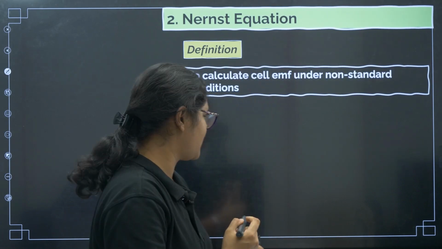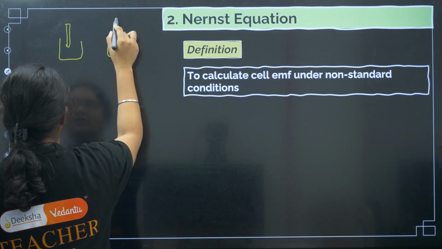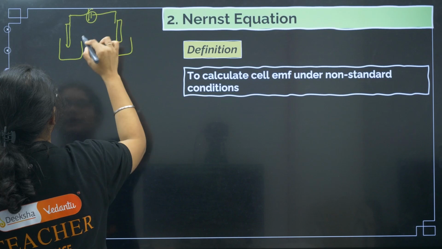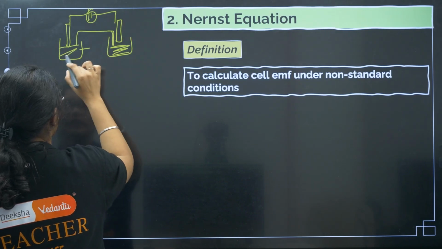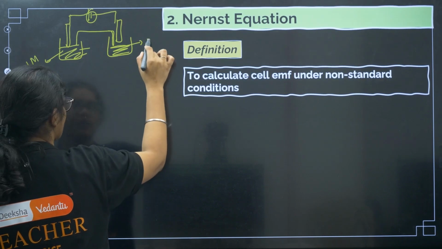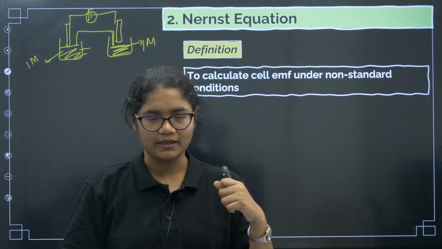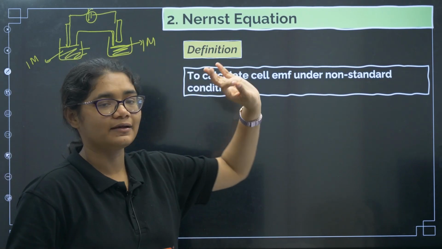You remember we were having these 2 containers, and we were having an electrode, and then we were connecting it, we had a salt bridge, right? And here I was having electrolyte. So if these electrolytes are 1 molar, then we call it standard conditions. But if they are not 1 molar, they are having different concentration, then we call it non-standard conditions.